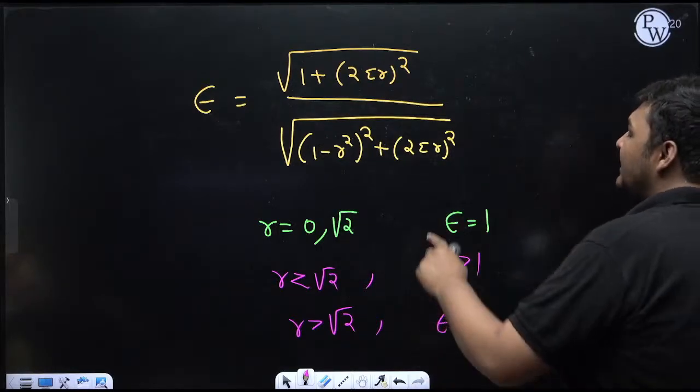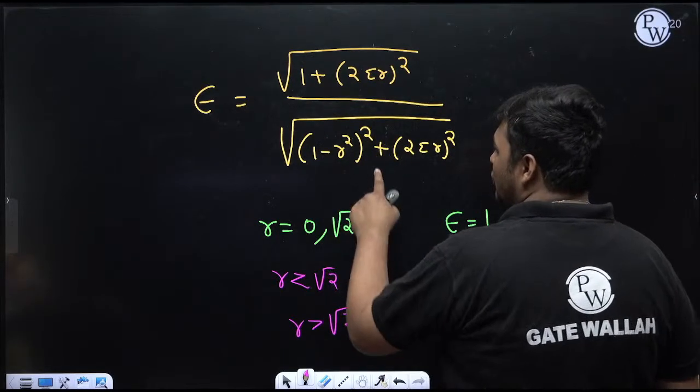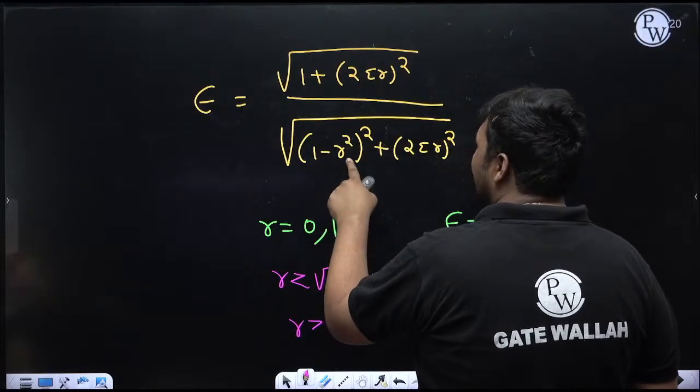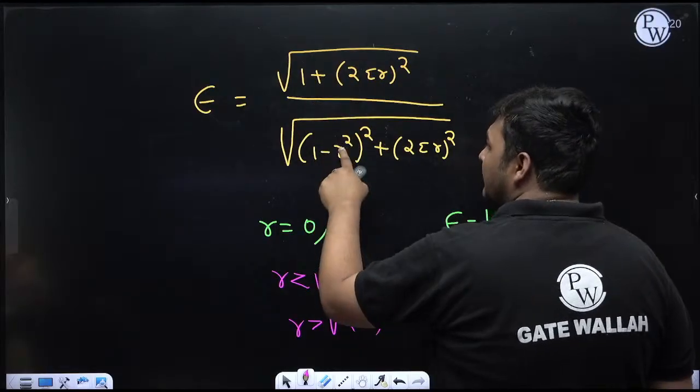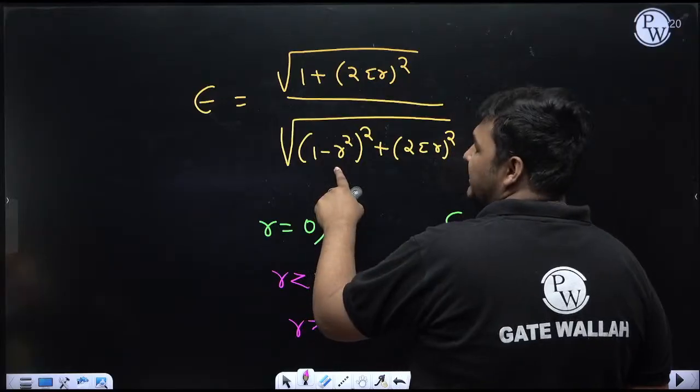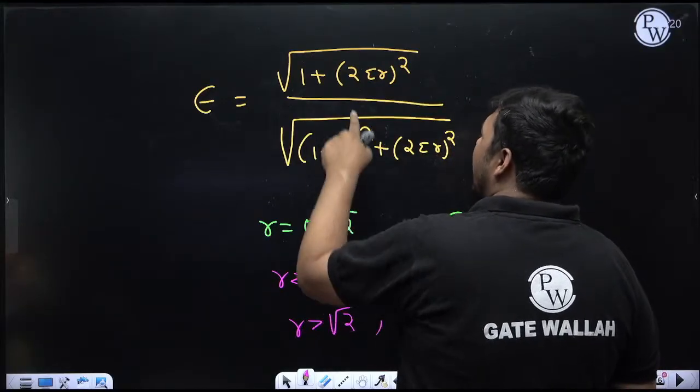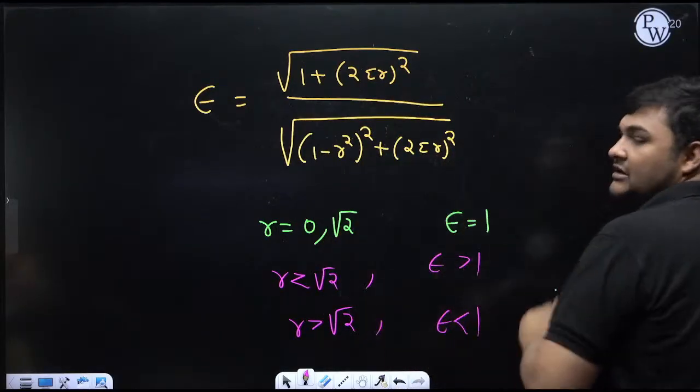So when R is less than root 2, meaning it is between 0 and root 2, this value is less than 1, and if it is less than 1, the above part will be more and the below part will be less. Suppose 0.8 is coming, so it is less than 1. And if the above part is more, epsilon will come greater than 1.